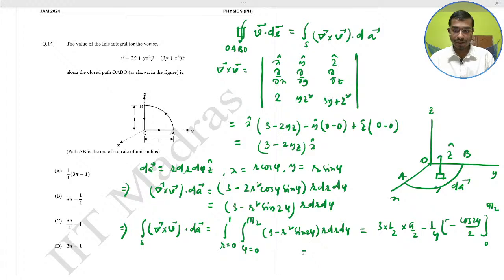So this would become, you just calculate, minus cos pi plus cos 0, and this one would be 3 pi by 4 minus 1/4. That would become 1 by 4 into (3 pi minus 1). Option A would be the correct answer. Very important question.